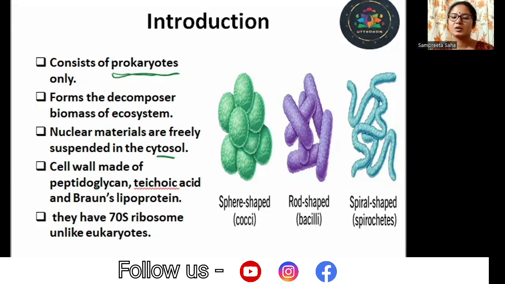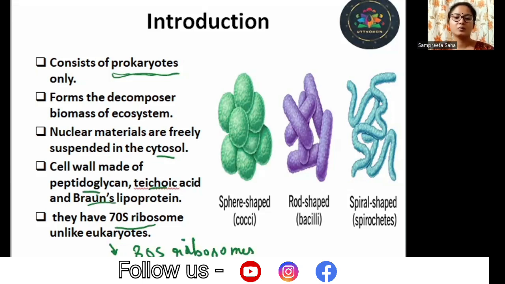The cell wall is made up of peptidoglycan, teichoic acid, and Braun's lipoprotein. So these are the constituents we find in the cell wall of the members of Monera. And they have 70S ribosomes unlike eukaryotes. So remember, for eukaryotes we have 80S ribosomes, whereas for the prokaryotes we have the 70S ribosome.